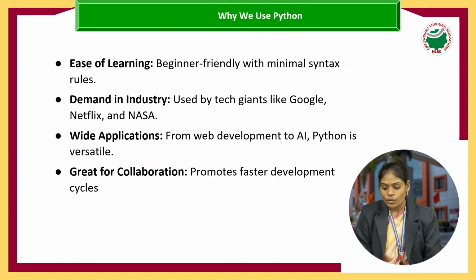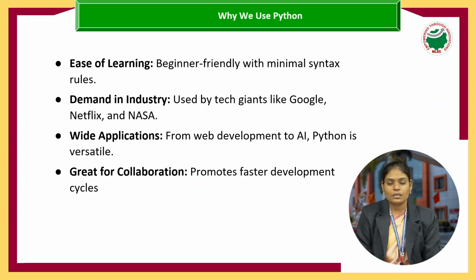And the next thing, why are we using the Python programming language nowadays apart from Java and C++? Even though Java is the most efficient language and Python is also an efficient language, then why are we using Python for implementing concepts like machine learning and artificial intelligence?